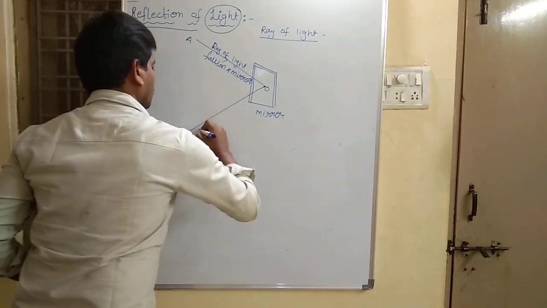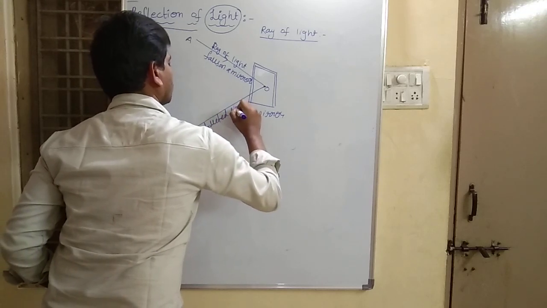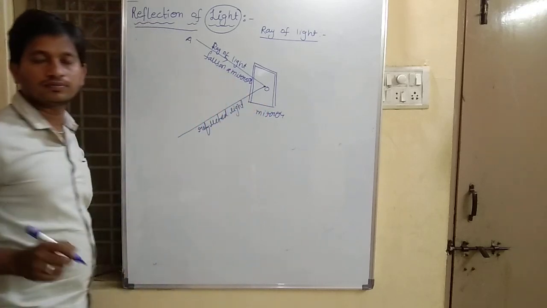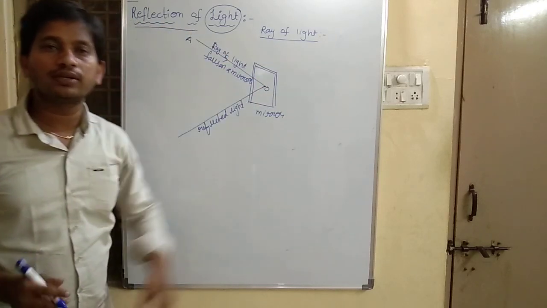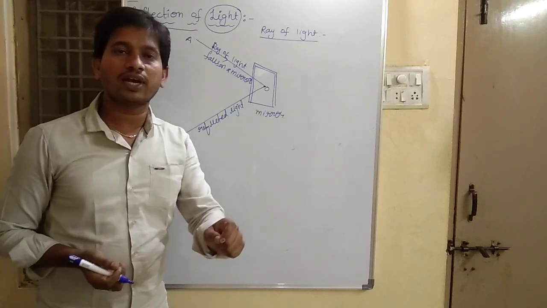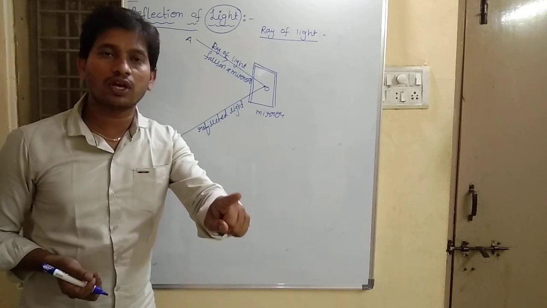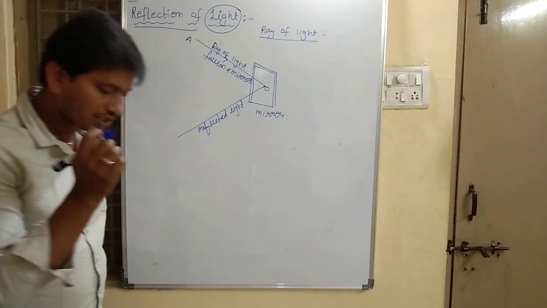This is the reflected light which is sent back by the mirror. The process of sending back of light which falls on the surface of an object is called reflection of light.